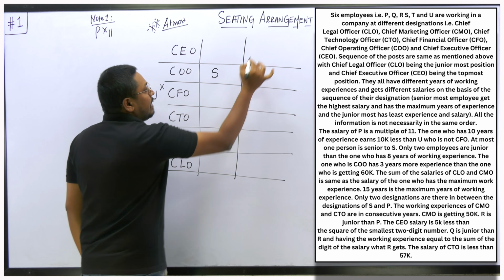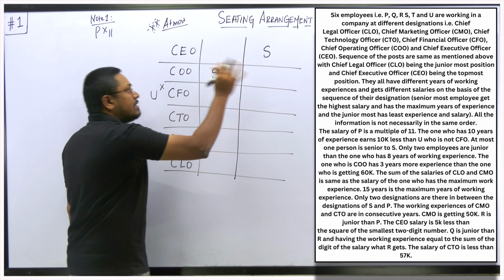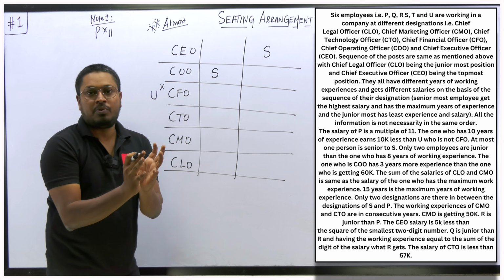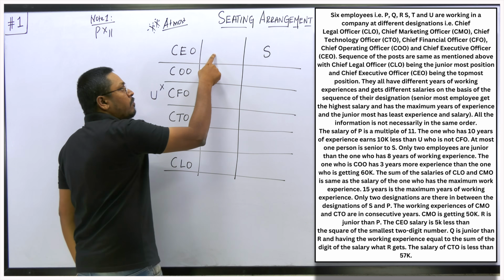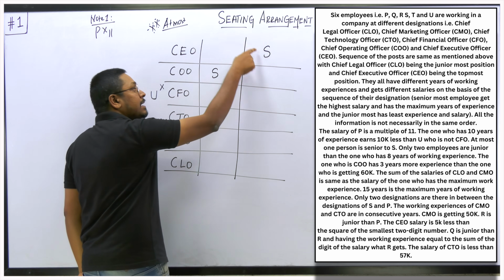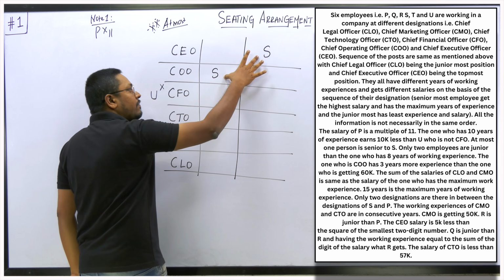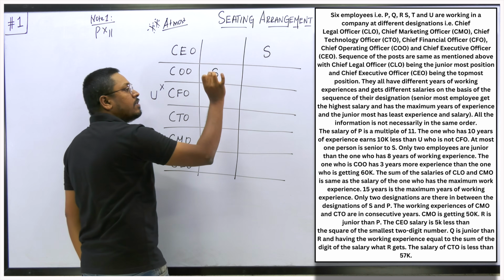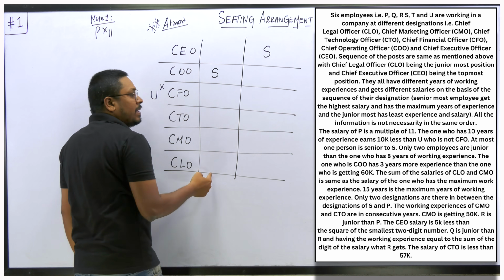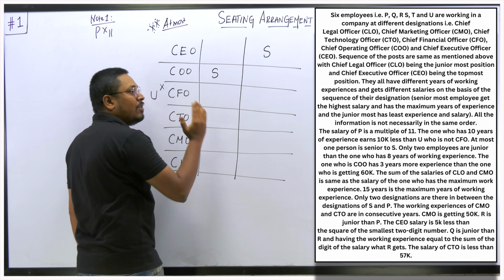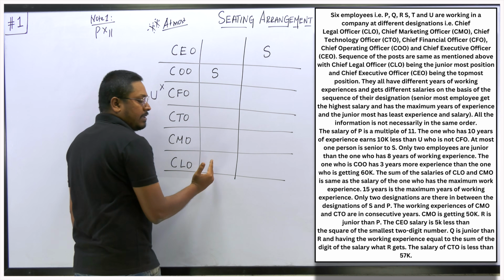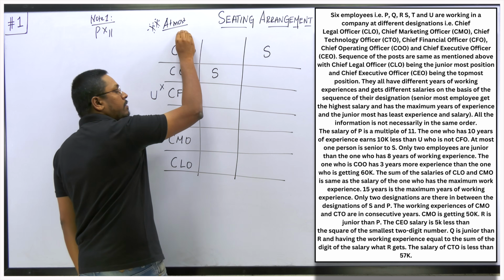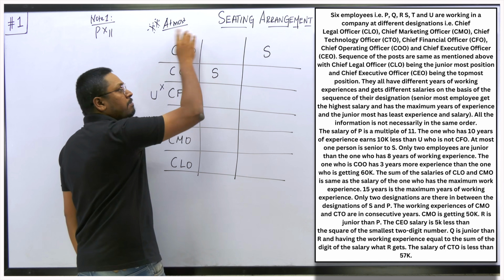Or else S can be the senior itself. He can be the CEO of the company itself. That is the meaning of at most. At most one, maximum one, right? Or else it can be none, right? So that is the meaning of it. You are getting two cases, case 1 and case 2. Most of the students will keep only case 1 and try to solve the arrangement. I hope you will not get the answer if you go with only this case. I think the answer will be found in the other case. Remember that the meaning of at most is maximum to minimum plus none.